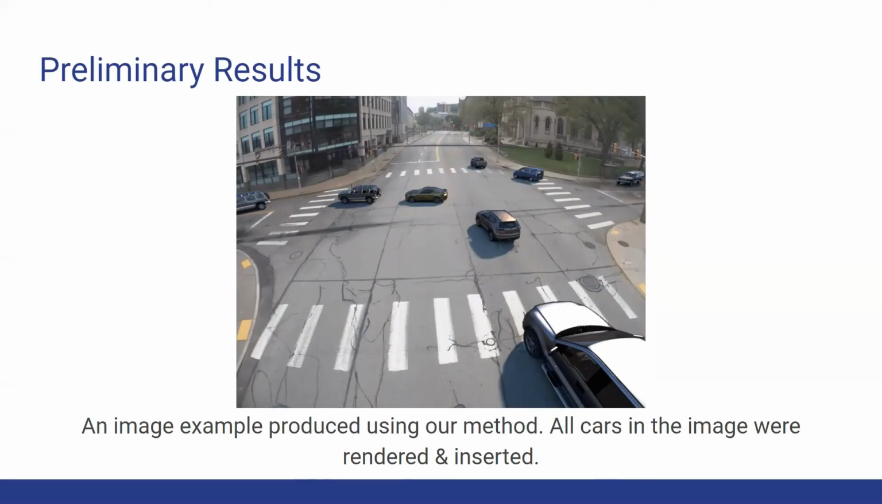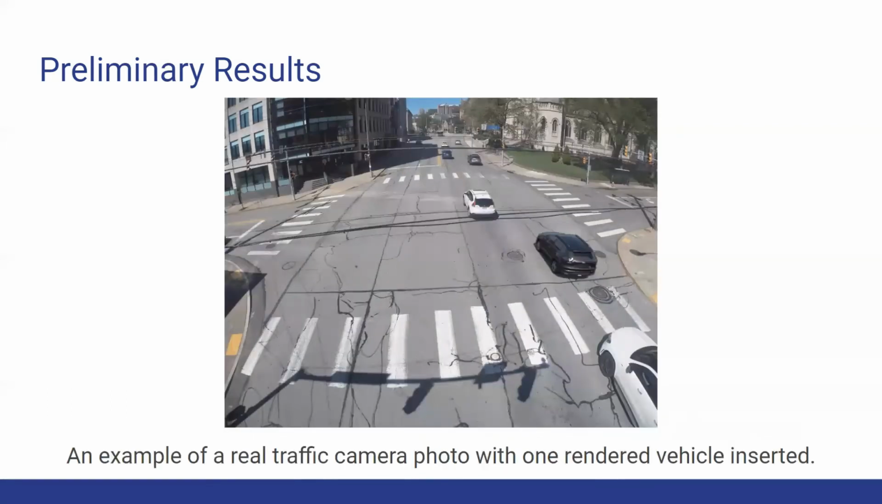The following images are preliminary results produced by our method. Here's an actual image output produced using our method. All cars in the image were rendered and inserted. Here's another example where we have a real traffic camera photo with one rendered vehicle inserted. The rendered vehicle is actually the black SUV that's second from the bottom of the image. As you can see, its appearance is consistent with the real cars and the scene geometry.